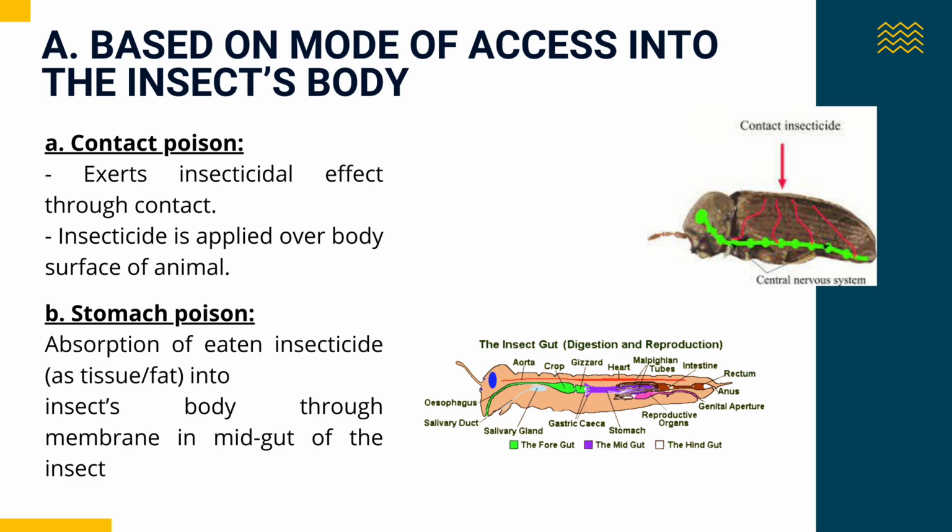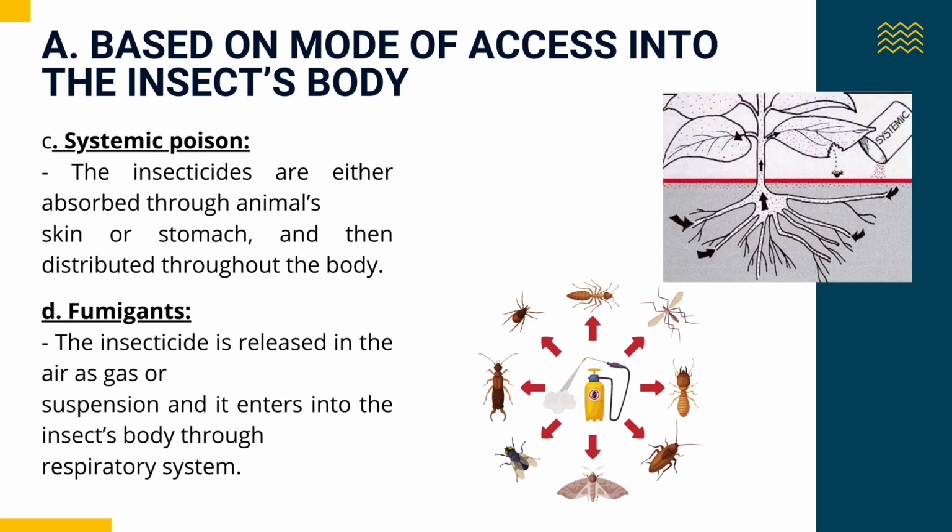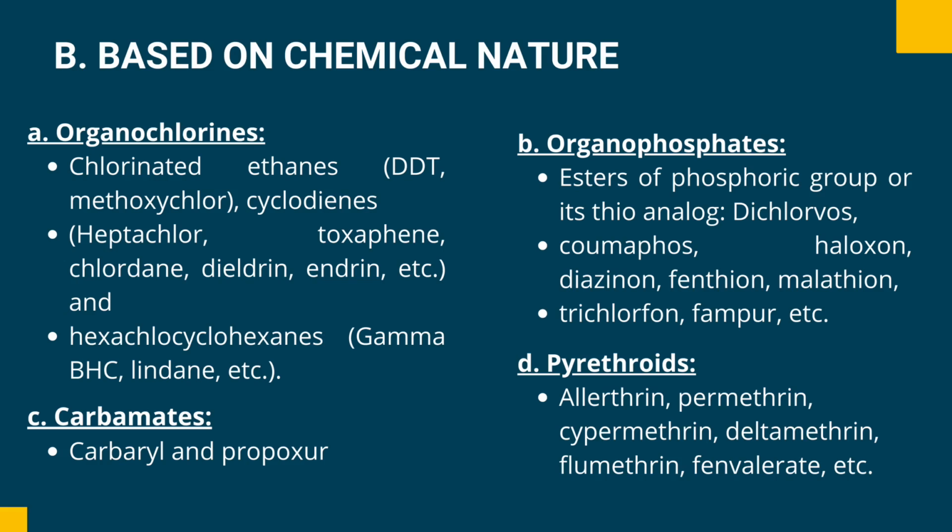Next is B. Stomach poison. Eaten insecticides are absorbed into the insect's body through the membrane in the midgut of the insect. C. Systemic poison. The insecticides are either absorbed through the animal's skin or stomach and then distributed throughout the body. D. Fumigants. The insecticide is released in the air as gas or suspension and enters the insect's body through the respiratory system.